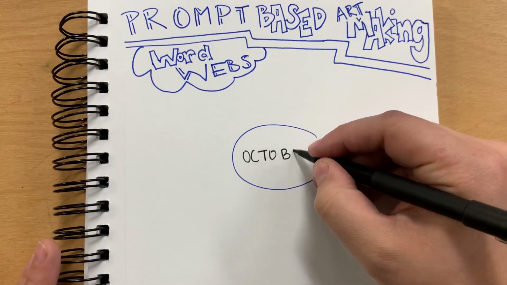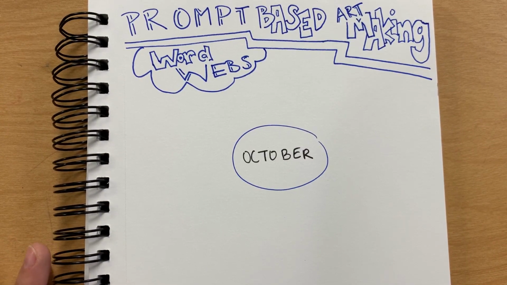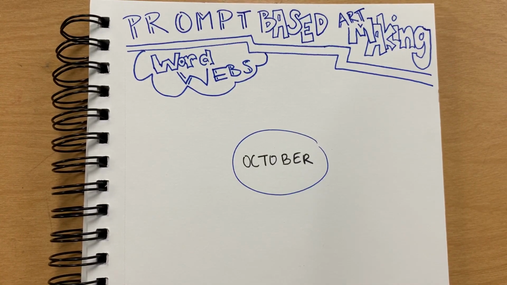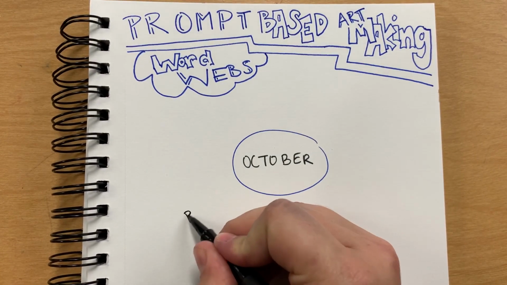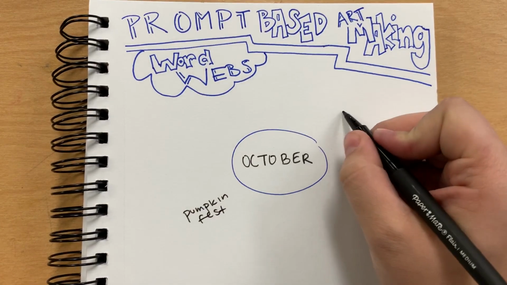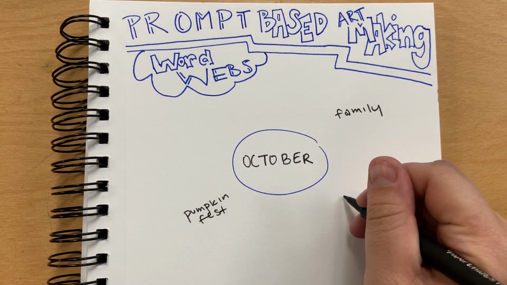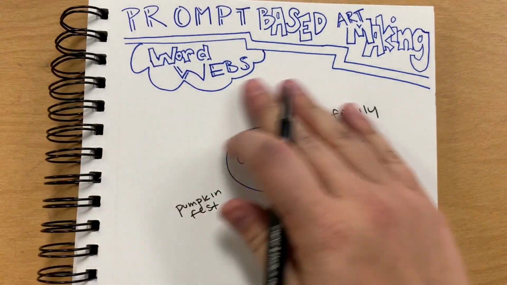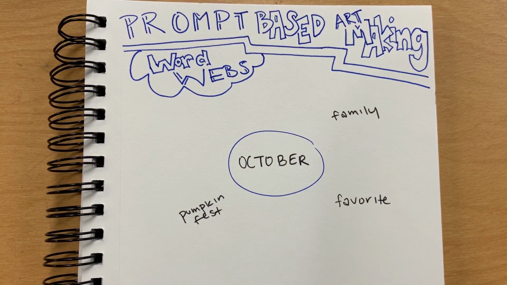So go ahead and put a circle on your piece of paper and write October in the center of it. All right. What this does is make a web of words. Anything that comes to mind when you first think of October. For me, it's definitely things like Pumpkin Fest. And then we usually have a lot of family over for Pumpkin Fest, so I would put family. It's my favorite season. And I'm not putting circles around these yet. I'm literally just filling in the space around the circle with things that immediately come to my head when I think of October. So let's do a couple more.